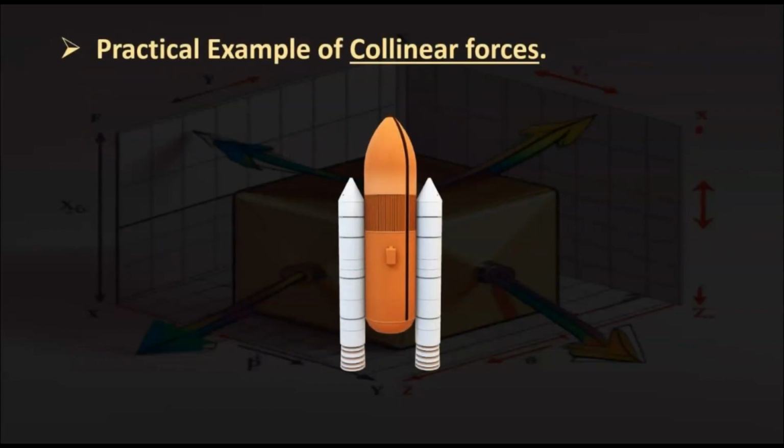Let's look at a practical example of collinear forces. In the case of rocket propulsion, the rocket moves upward due to the force of the gases that is exerted downward. Both the forces are acting along the same line, so they are collinear forces.